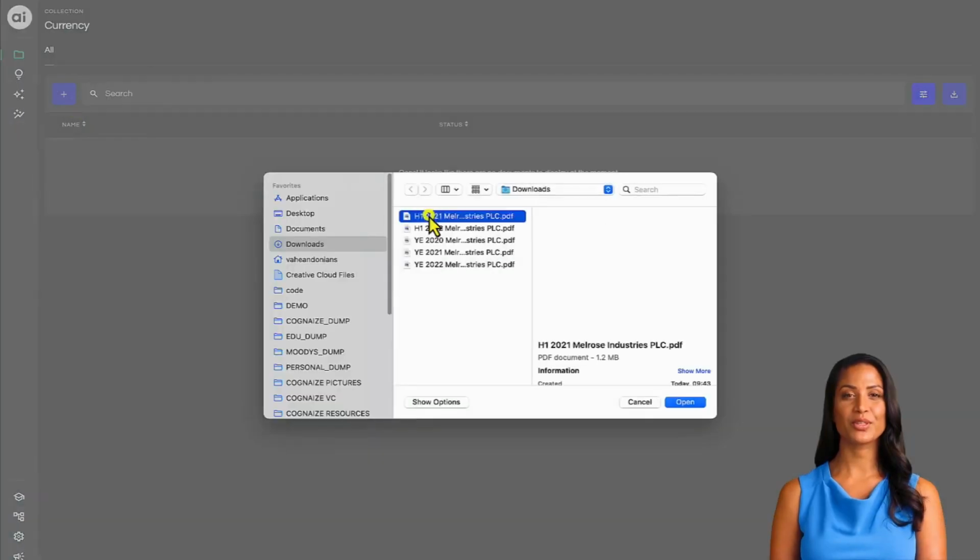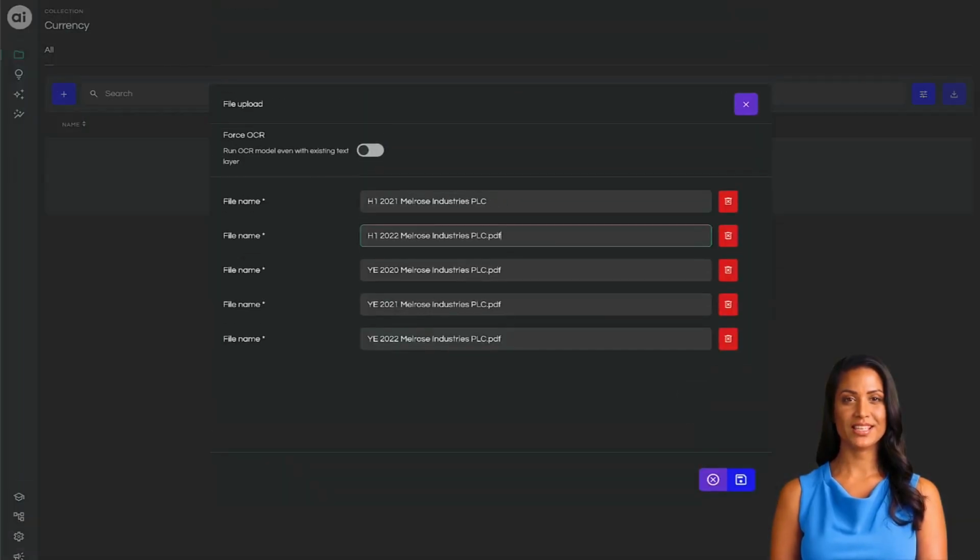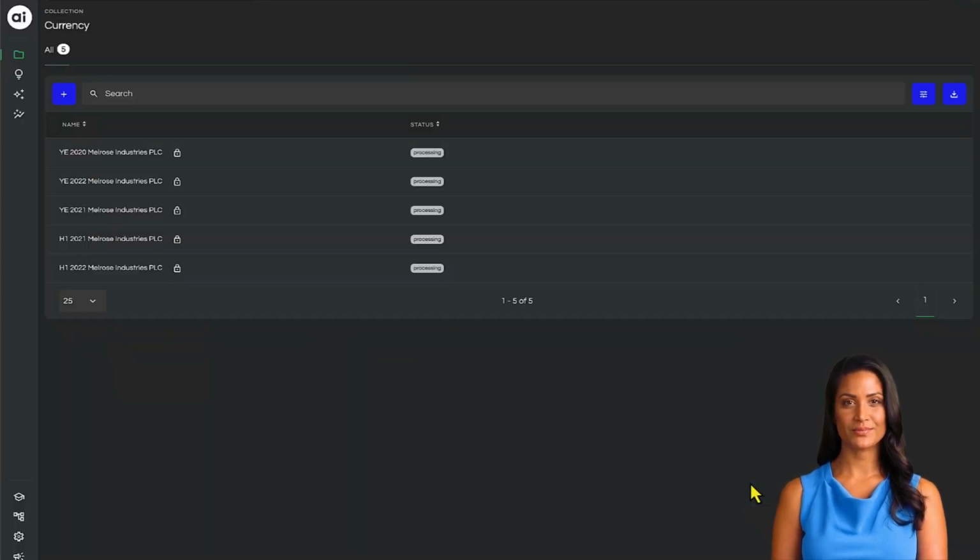We can bulk upload the documents now. The Cognize AI platform will correct the page rotation and skewness automatically. Additionally, every document will be indexed with Cognize finance-specific language model, allowing for precise semantic search.